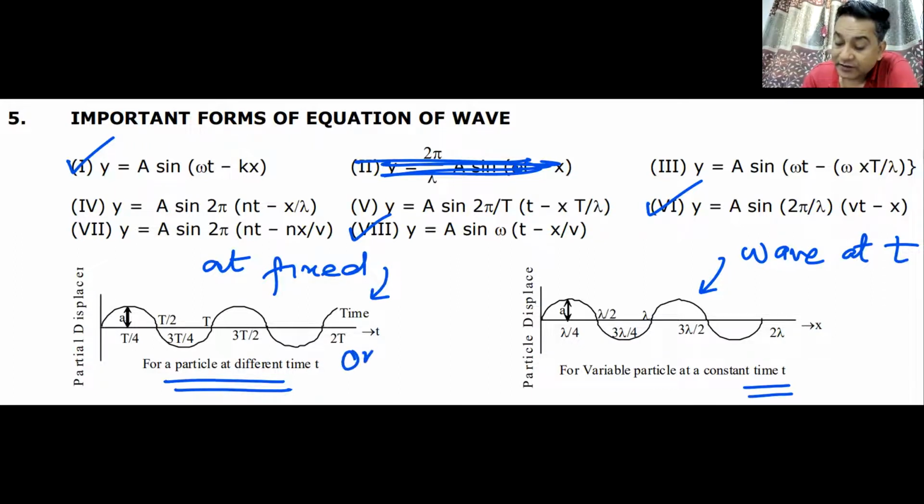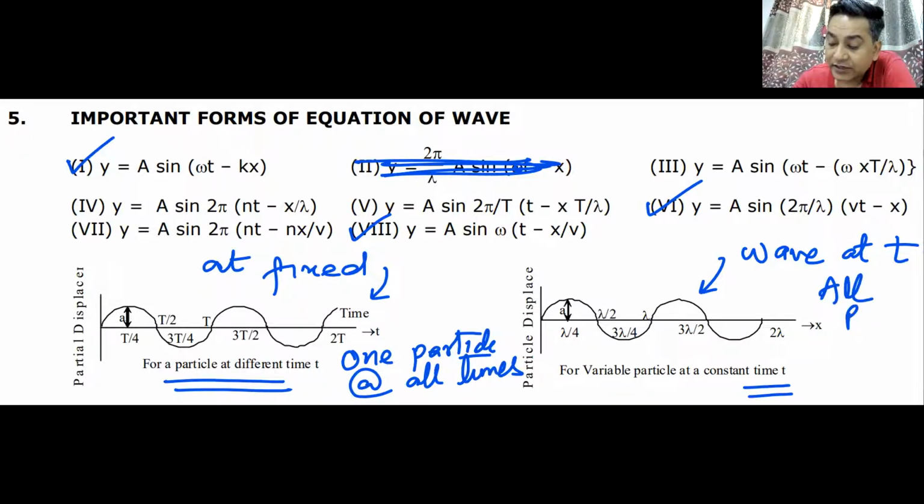This is one particle at all times, how the particle will move. This is the graph of one particle at all times. This is all particles at one time. Do we understand the difference between the two graphs? Yes or no? In graph number 2, I am showing you where all the particles are at one given point in time.